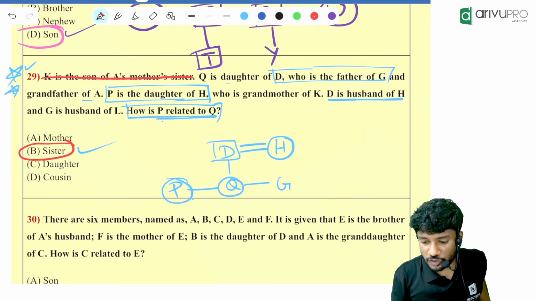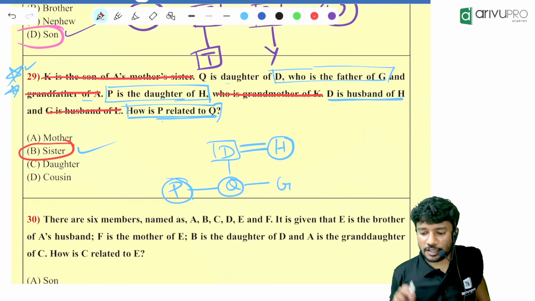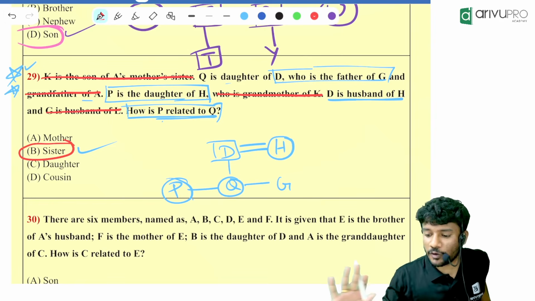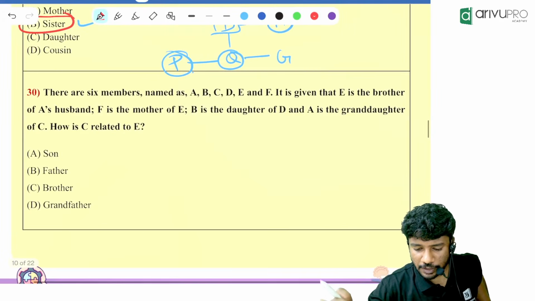This much we didn't read. Then what else we did not read? We did not read this. Then we did not read this. Then we did not read this. Rest of the things we read and we got the answer. Understood? Yes. Next one, paper.